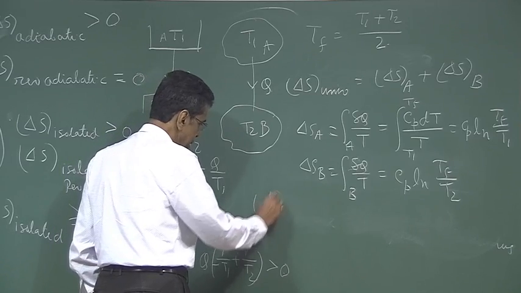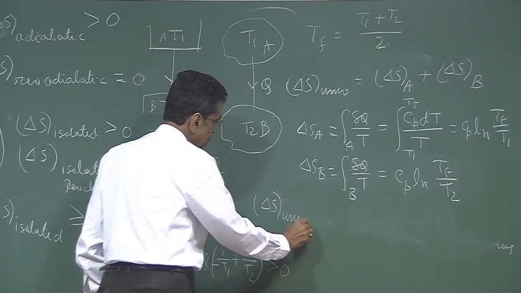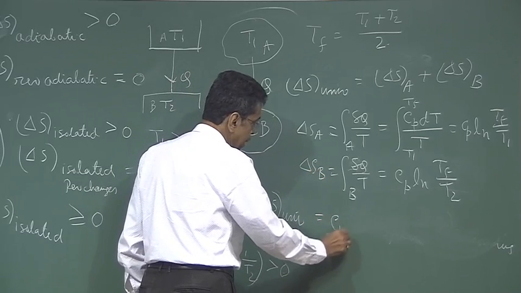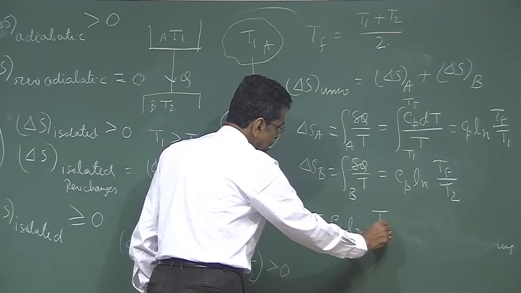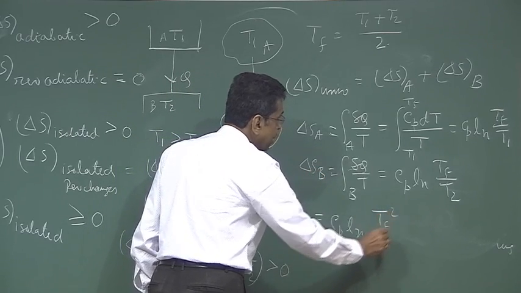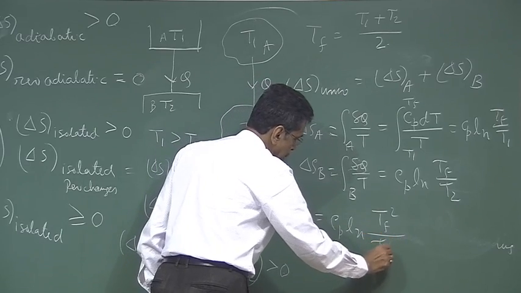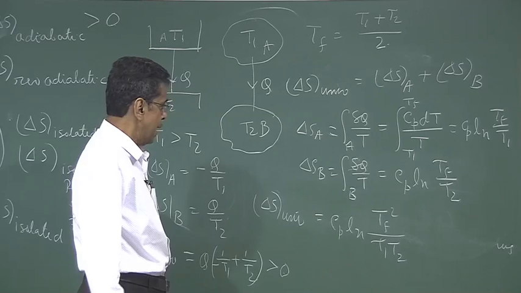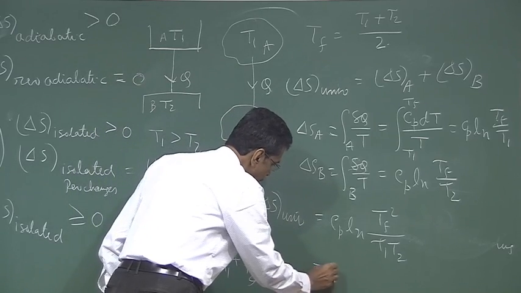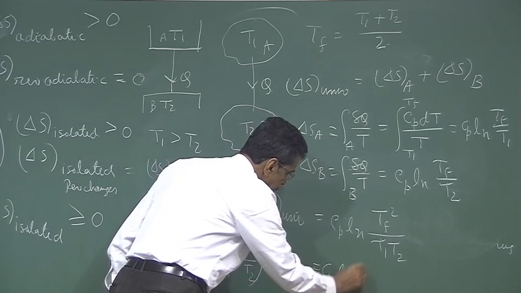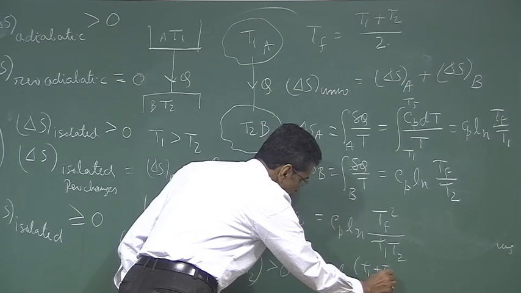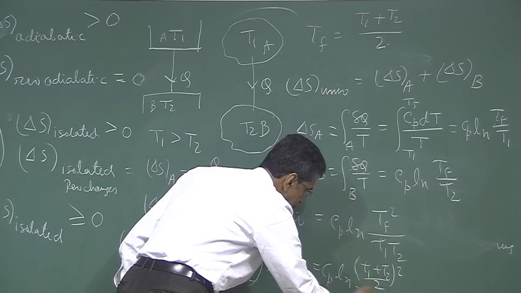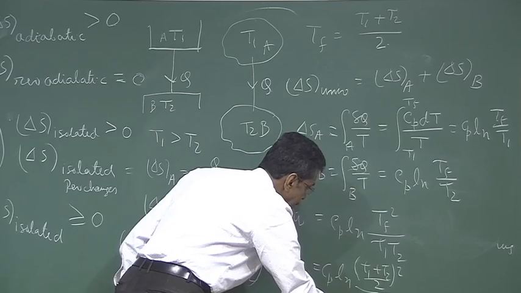So delta S universe is equal to delta S A plus delta S B, Cp ln Tf square divided by T1 T2. And Tf square is what? Cp ln of T1 plus T2 by 2 whole square divided by T1 T2.